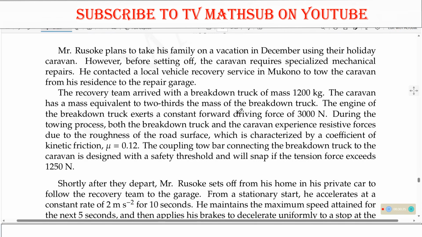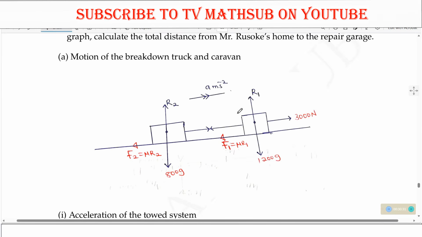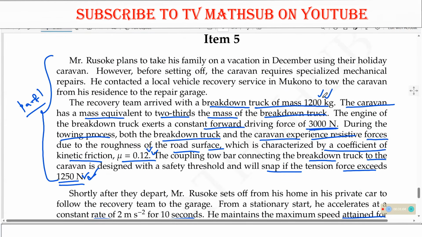So let us look at the required response. This is how we can easily summarize that. We have the breakdown and the caravan. The mass of the breakdown is given, and when we look at what we have, it is 1,200 kilograms. That is the mass of the breakdown.